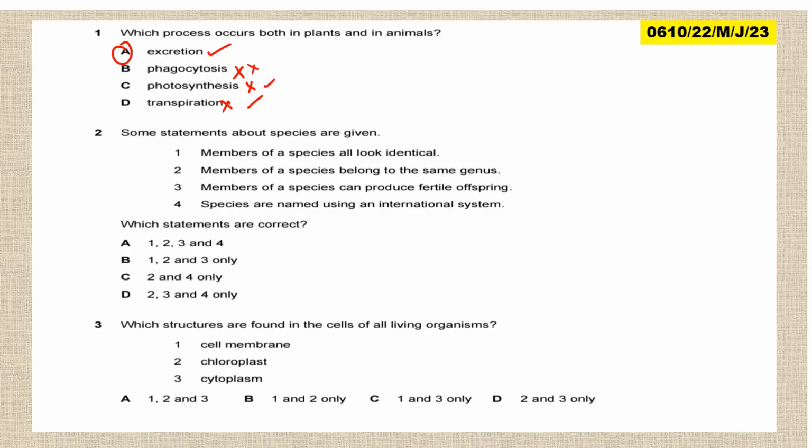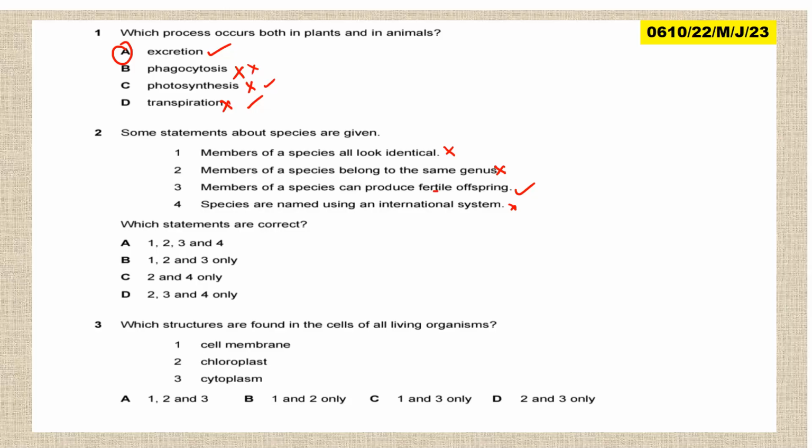Question 2. The statements about species are given. Species are members of... all species are identical? No. Members of a species belong to the same genus? No. Members of a species can produce fertile offspring? Yes. Species are named using the international system.